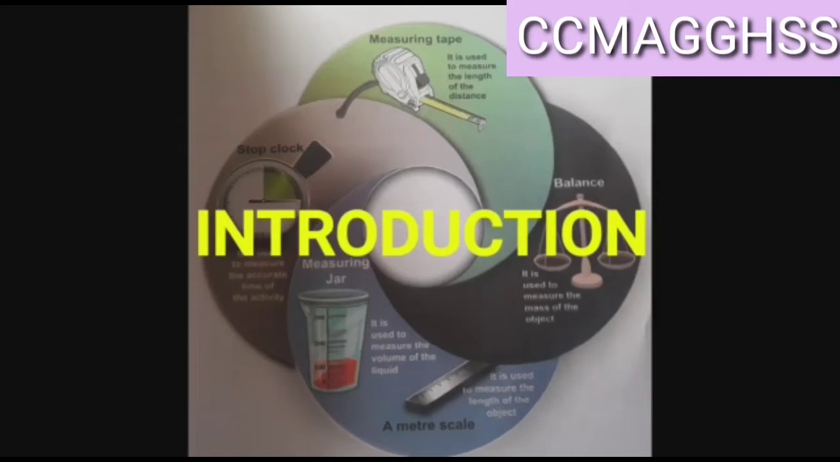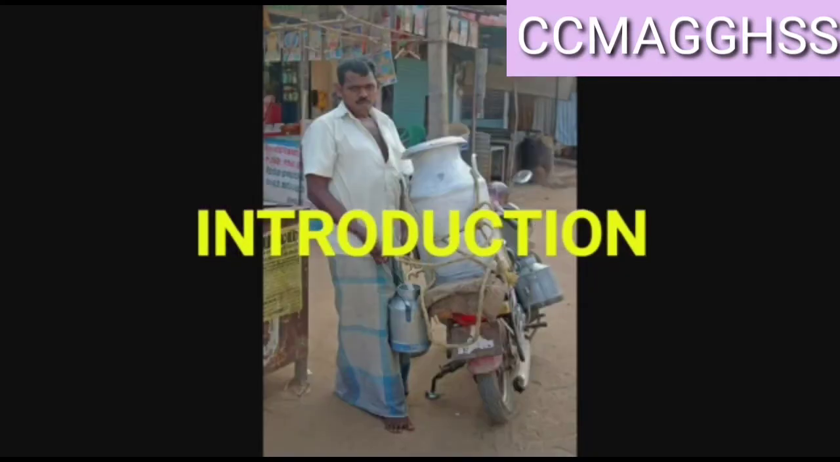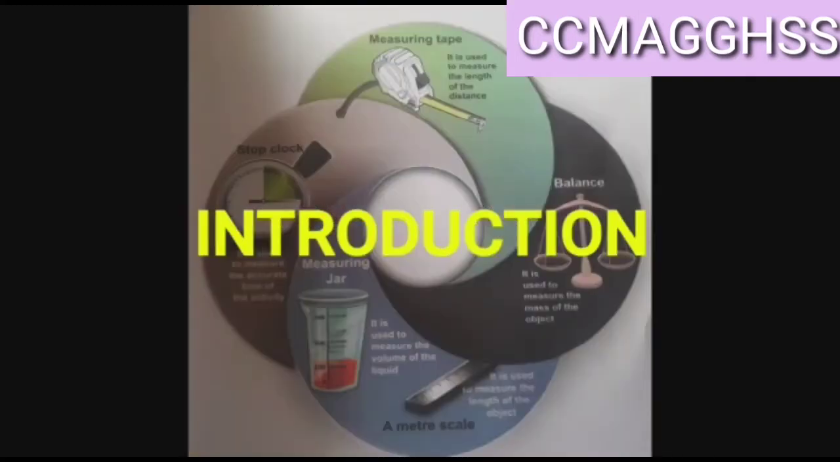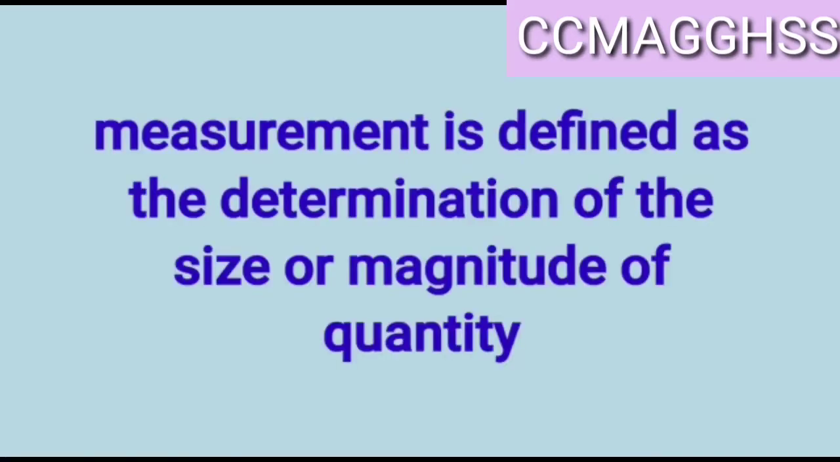It starts from the milk we buy early in the morning as 1 liter, half a liter or quarter a liter. We can take the example even for the vegetables we buy as 1 kg, half a kg, quarter kg or 5 kgs. So, measurement is defined as the determination of the size or magnitude of a quantity.